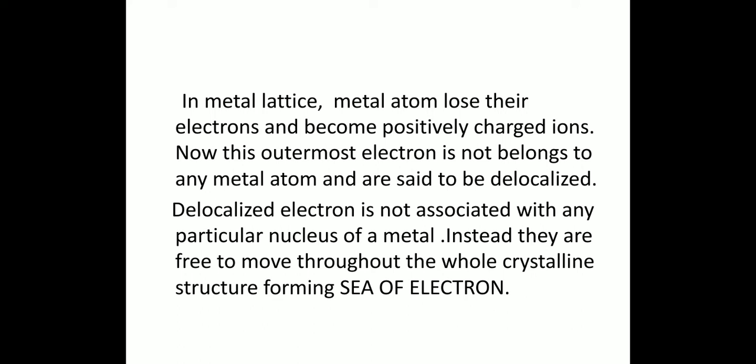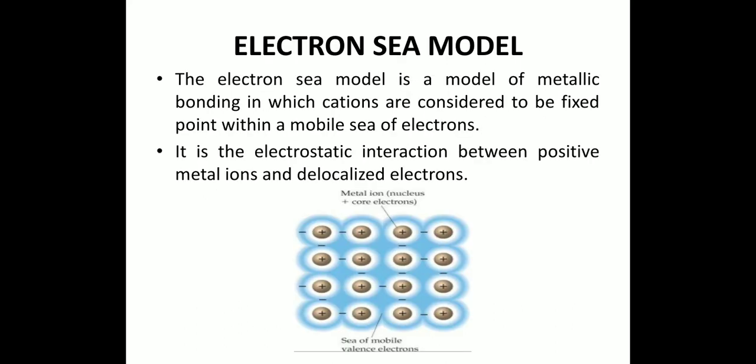Instead, they are free to move throughout the whole crystalline structure, forming a sea of electrons. Positive ions have fixed positions in the lattice, while these delocalized electrons are shared among all atoms in the metallic structure.